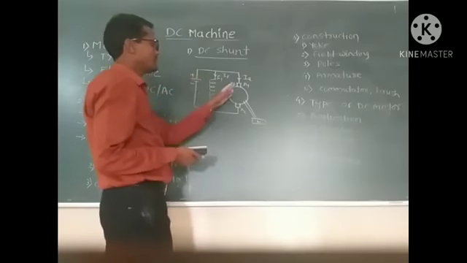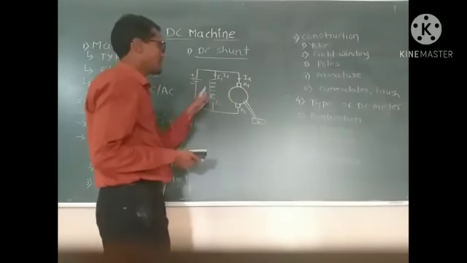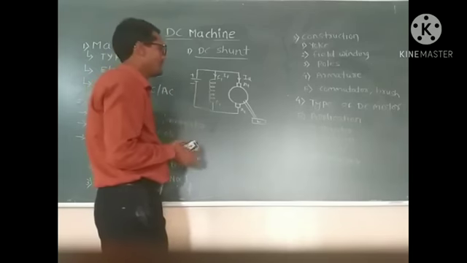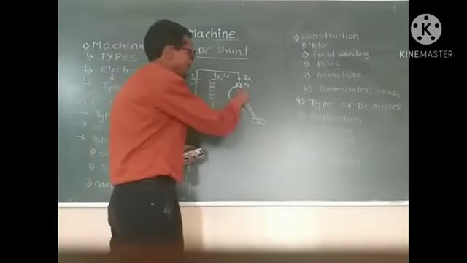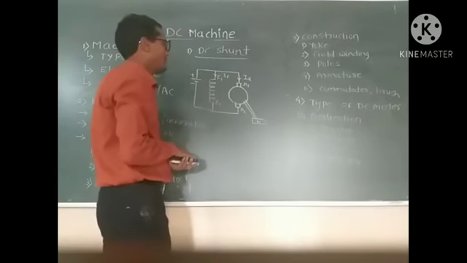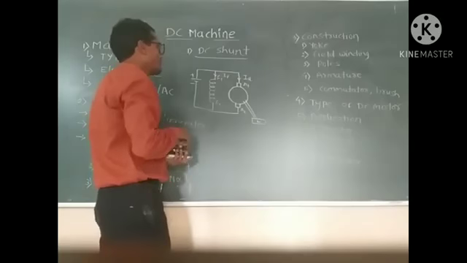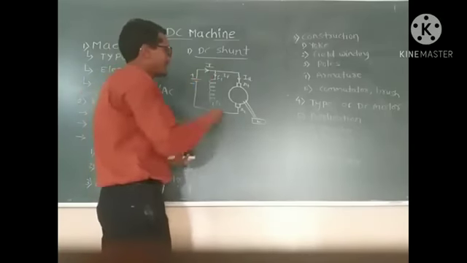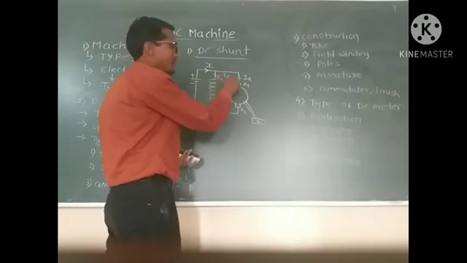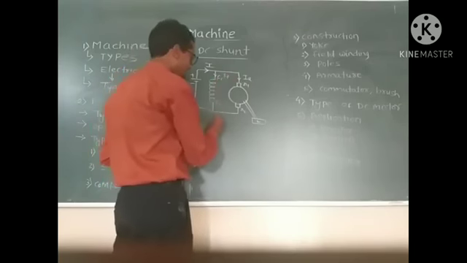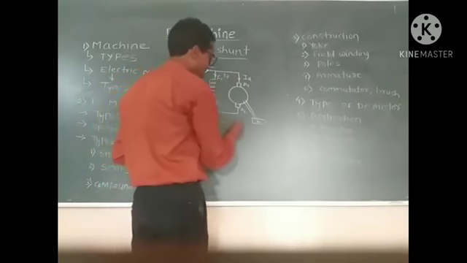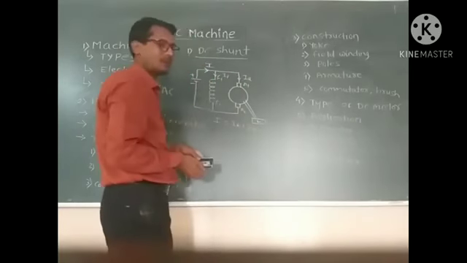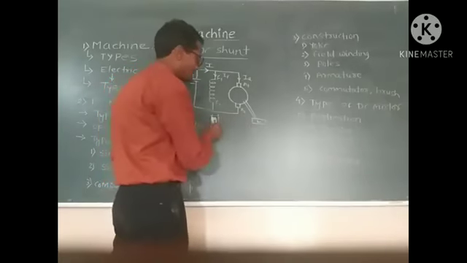Here we observe the armature winding is connected in parallel with the field winding. This is the field winding and this is the armature winding. What happens here? The total current I is divided into the field winding and the armature winding. That means I is equal to IF plus IA, the field current plus the armature current.